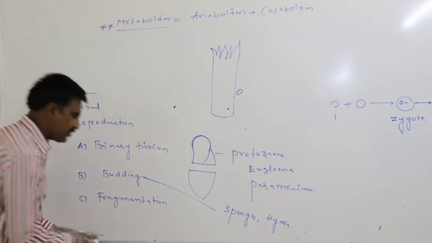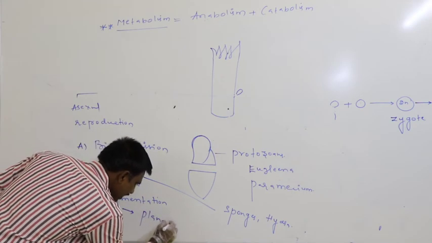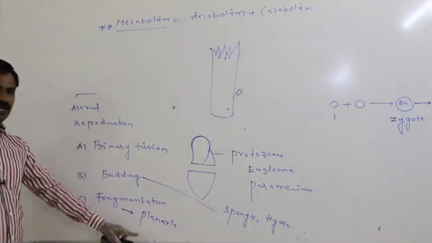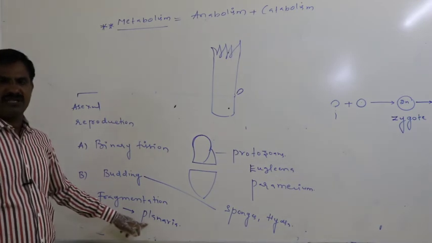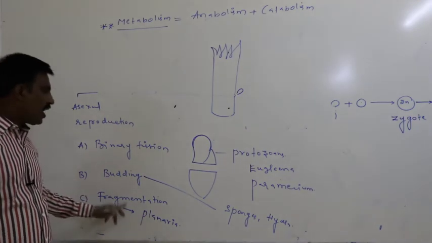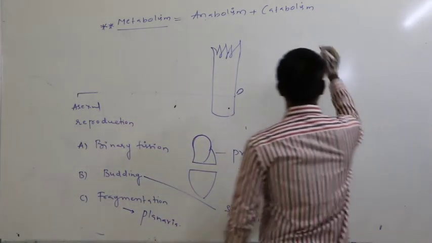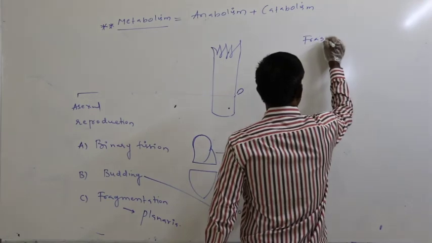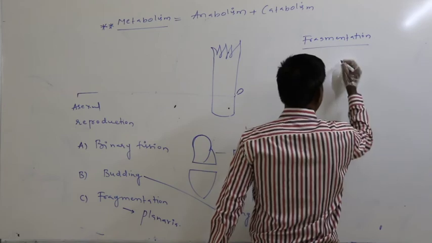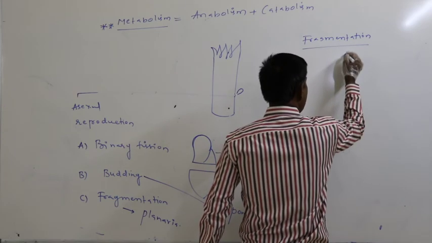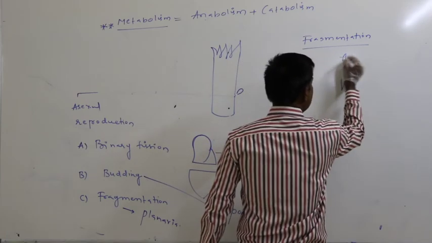Third, fragmentation. This very clearly appears in the case of planaria. This is the platyhelminthes individual. Planaria is a platyhelminthes individual. Fragmentation means at first the mother's body gets divided into many pieces.